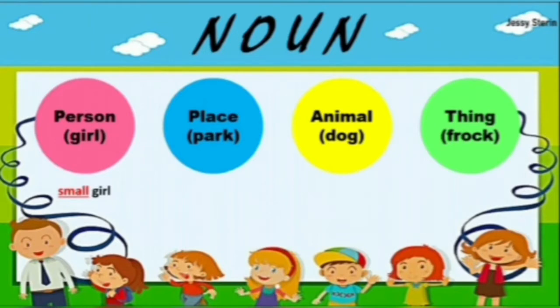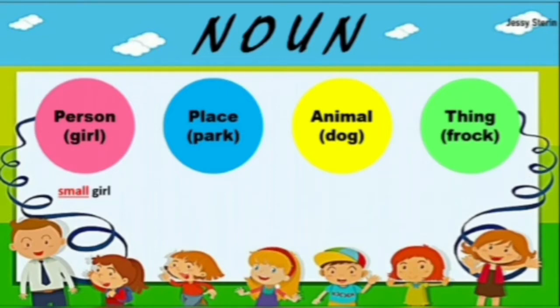Now let us take an example of a person. Girl is a person. A girl can be described as a small girl, or you can say a beautiful girl, a tall girl, a short girl, or an intelligent girl, etc. So here the word small is describing the girl. So small is an adjective. The words small, beautiful, tall, they are describing the looks or behavior of a girl.